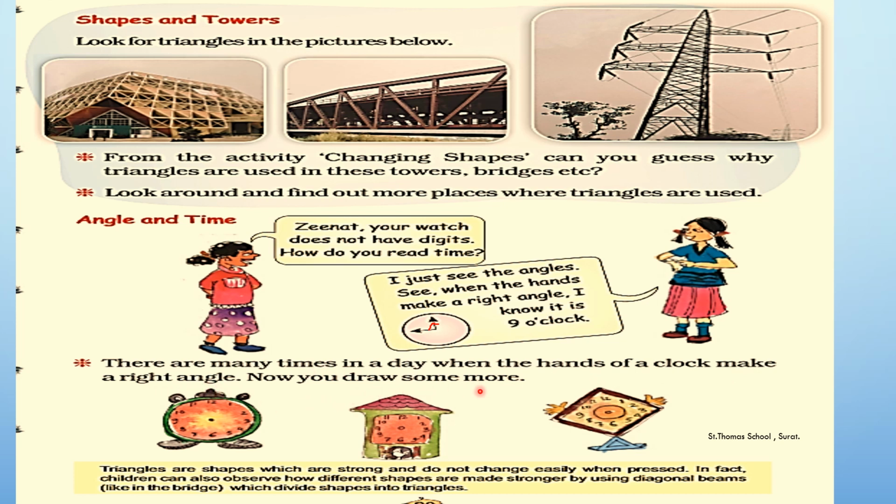Now, you draw some more. So, now let's draw some angles. So, let us make 3 o'clock, which is 90° again, that is a right angle. Similarly, let's do some more. Let's make 9:30.